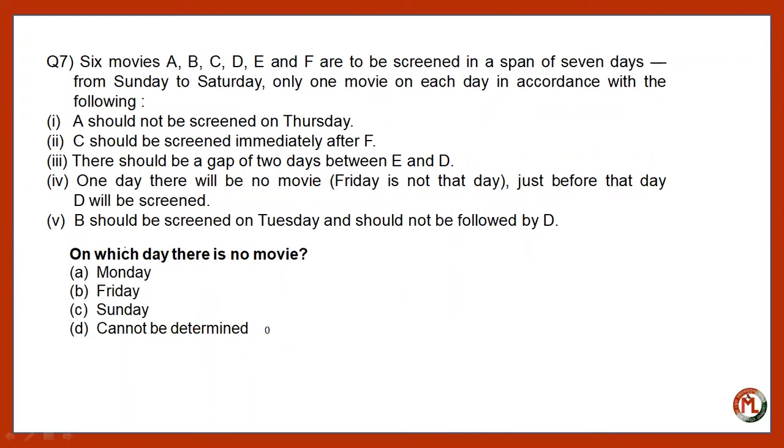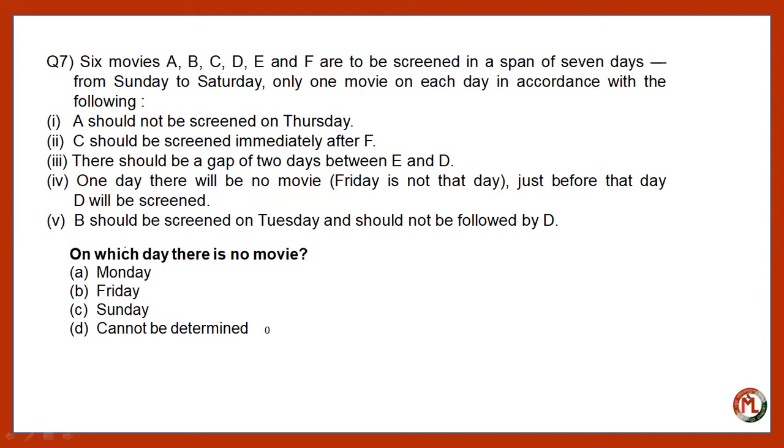Six movies A, B, C, D, E, and F are to be screened in a span of 7 days from Sunday to Saturday, only one movie on each day, in accordance with the following. A should not be screened on Thursday. C should be screened immediately after F. There should be a gap of 2 days between E and D. One day there will be no movie.